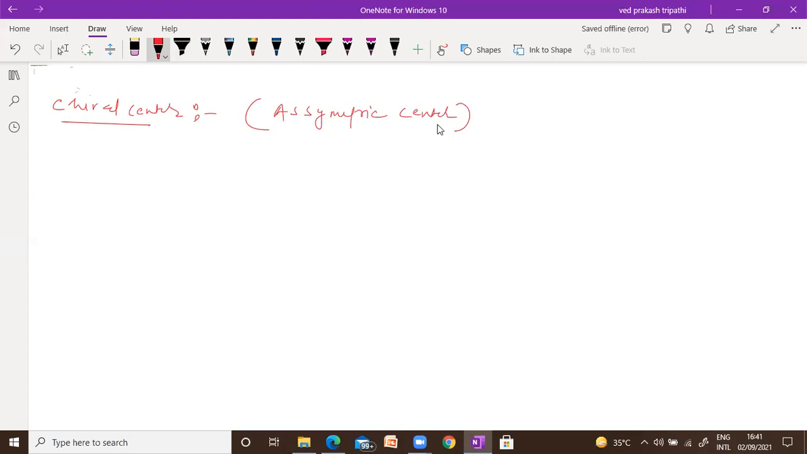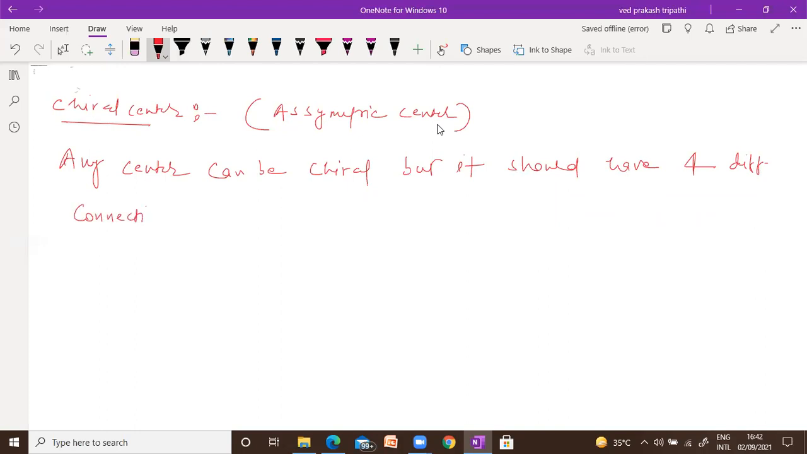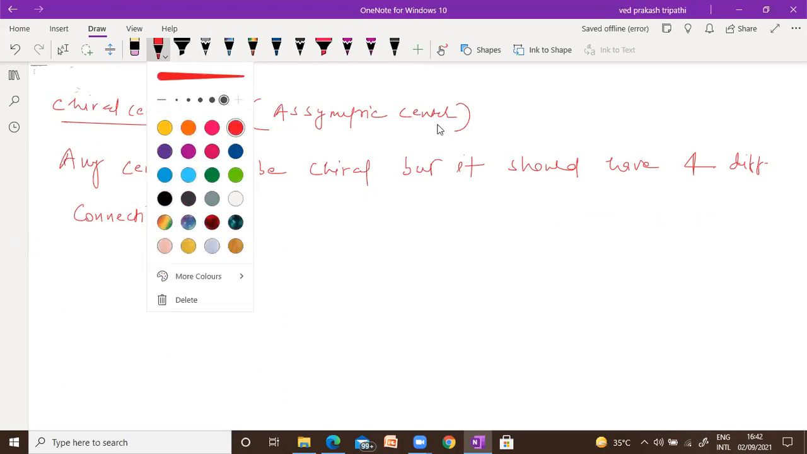So what is a chiral center? We can say any center can be chiral, but it should have 4 different connectivity. This line is very, very important. If they have 4 different connectivity, we can say it will be chiral.